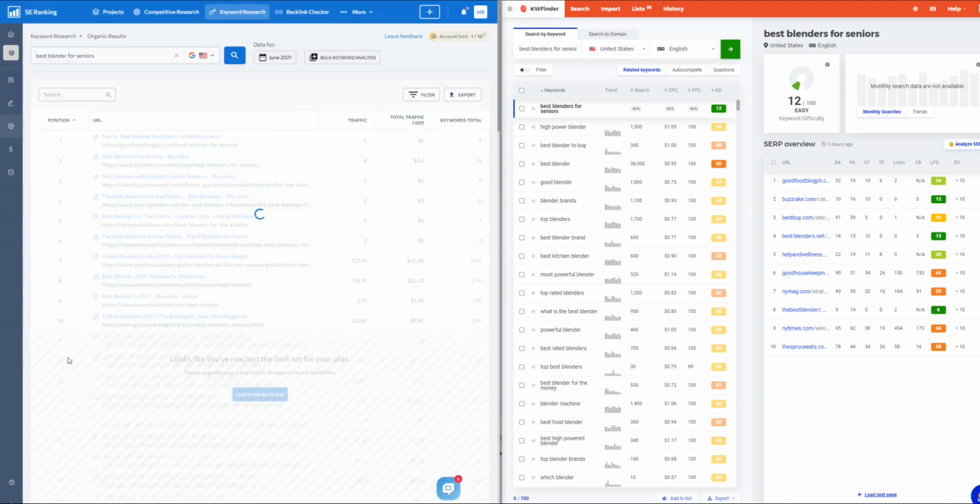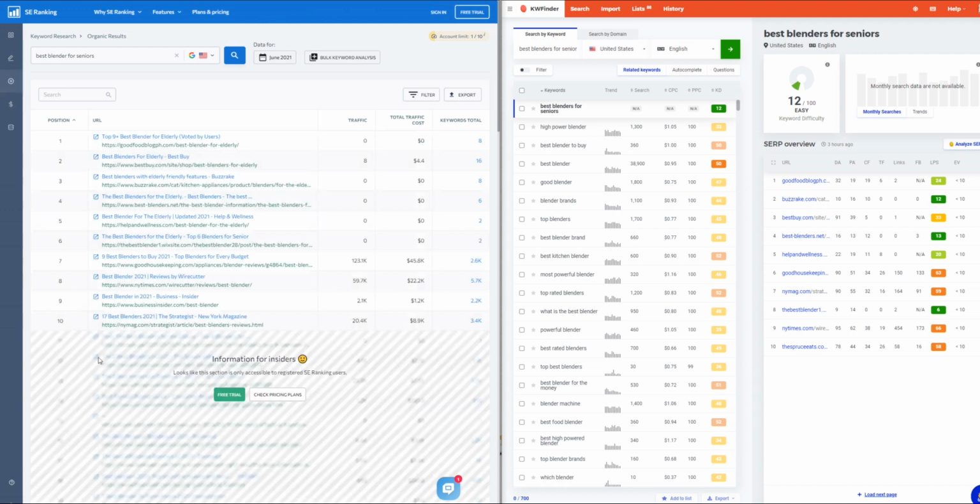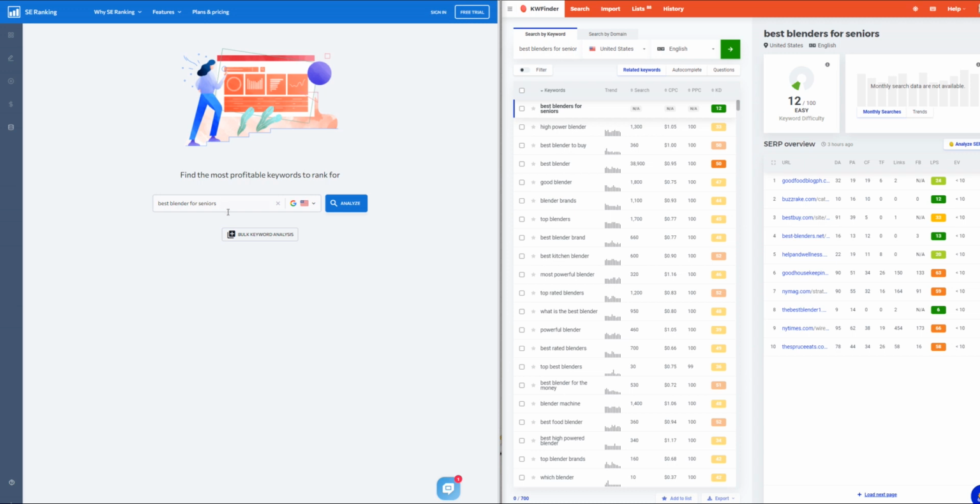And then when we click on view detailed report, it doesn't really, well, then it will show you the top 10, but it doesn't seem to show you anything about the domain authority. So I would say that although the difficulty score here is good, it certainly doesn't have as much information as KWfinder.